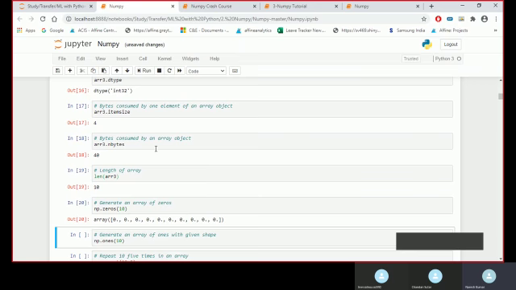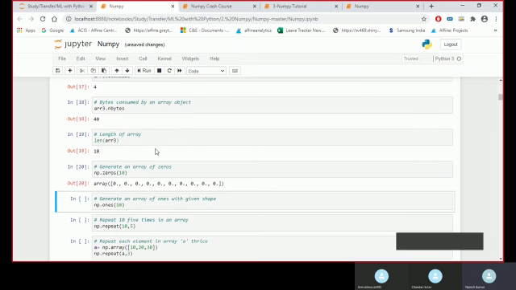I did not talk about zeros and ones, so there are these two forms as well, where we want to create an empty array. This is the function that will help us create that array.